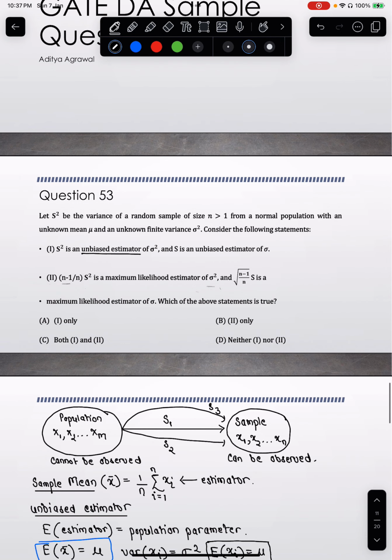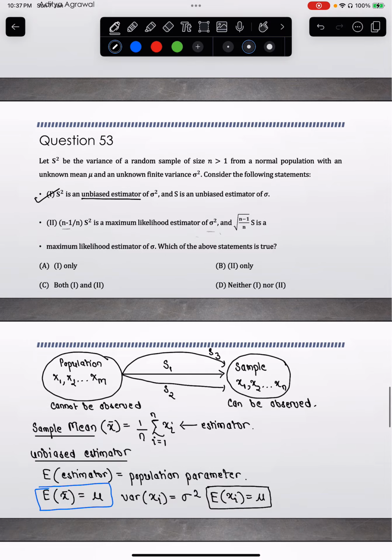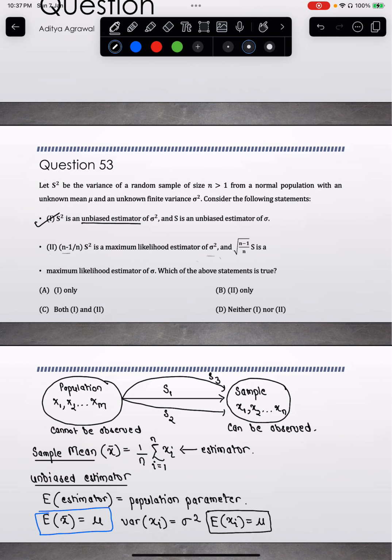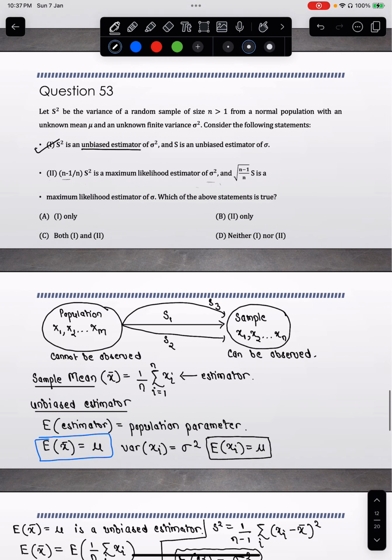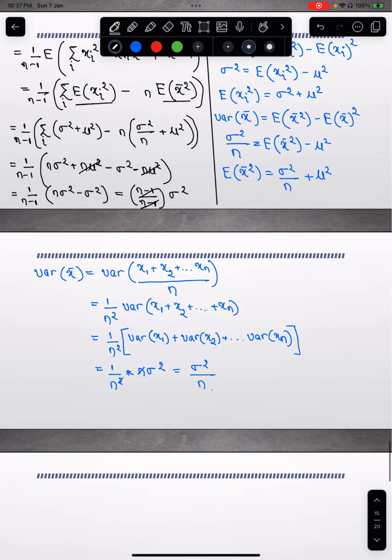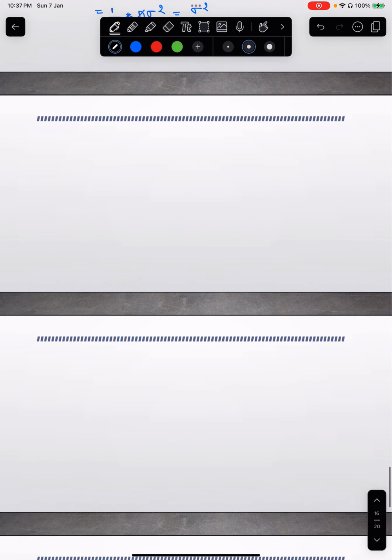So let's come back to the question. So we can claim that the s square is an unbiased estimator of sigma squared, and you can take the square root and you will get s as an unbiased estimator of sigma. So one is definitely true, right? One is true. Now how about the second part of the question, right?